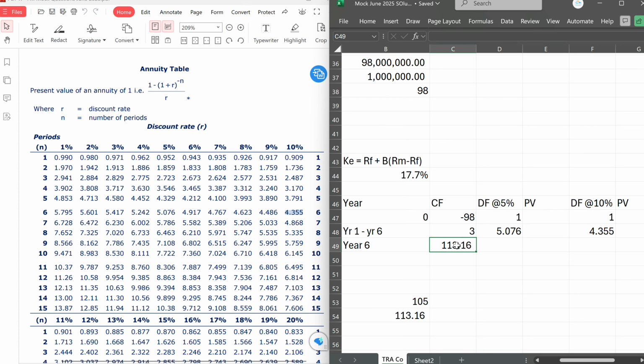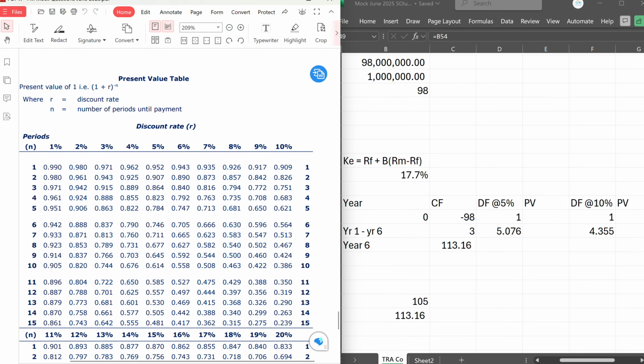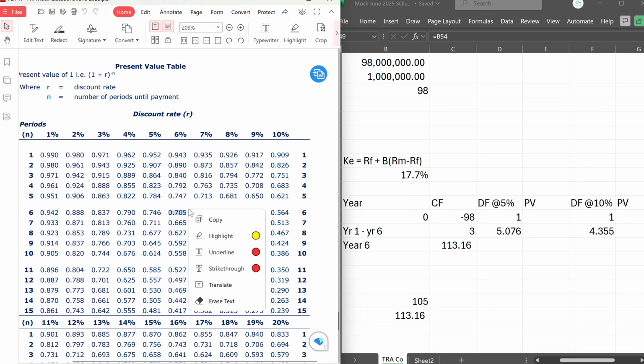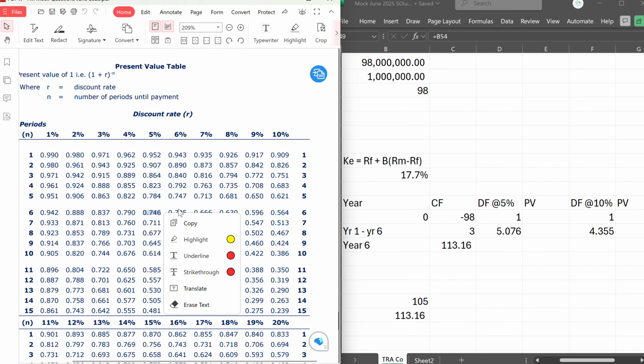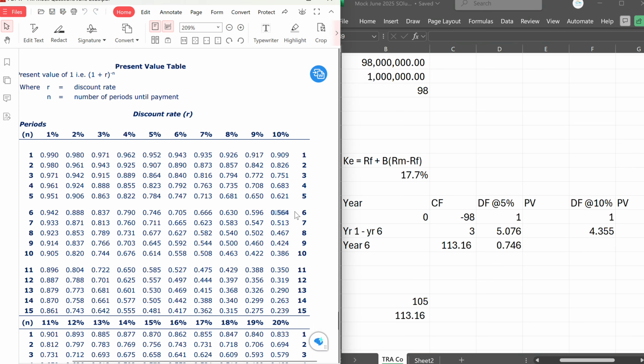Then for the single cash flow at year 6, I need to use the present value table, because it's a single cash flow, not cumulative cash flows like year 1 to 6 where you have many cash flows. This is just one, so the present value table will be used. At 5%, year 6, that is 0.746, and at 10% that is 0.564.